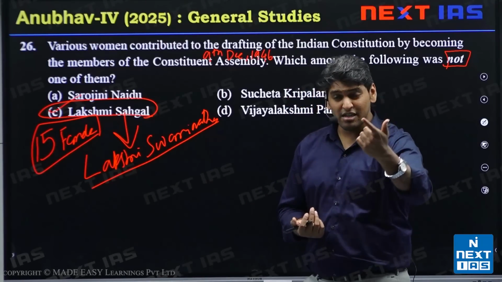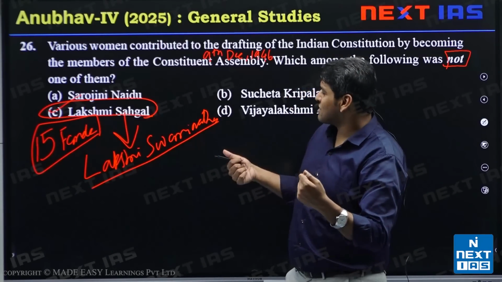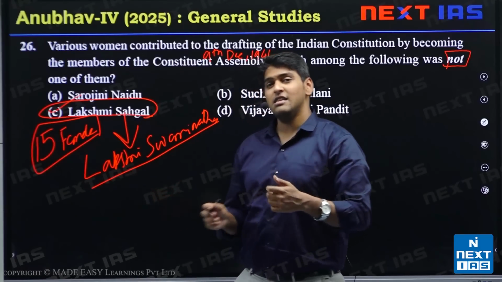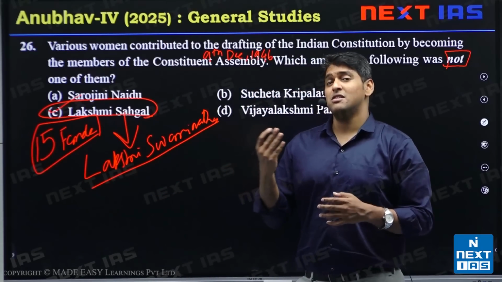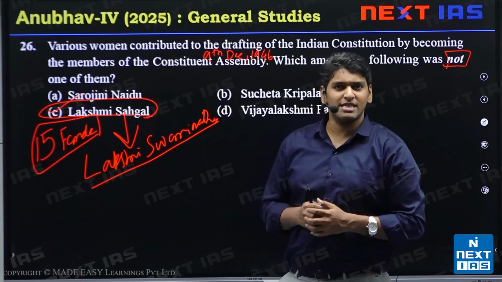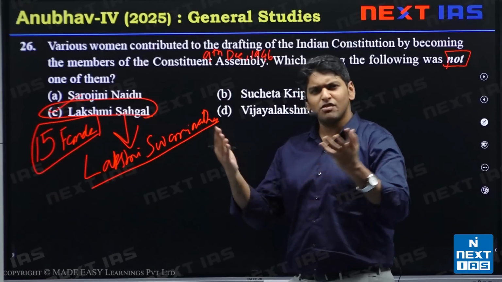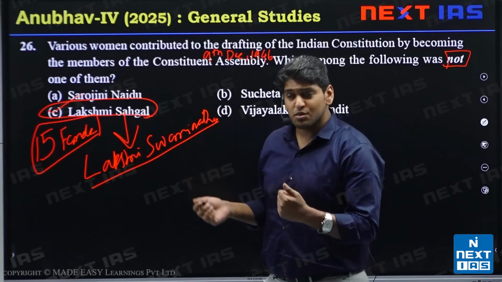One more thing, not important, but trivia: she was sister to Mrinalini Swaminathan. Mrinalini Swaminathan was later known as Mrinalini Vikram Sarabhai. She married Vikram Sarabhai, the space scientist. So, a very distinguished family. We'll see a few things about the other options as well.